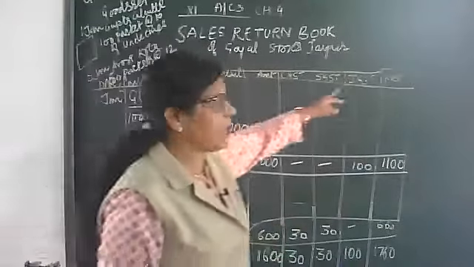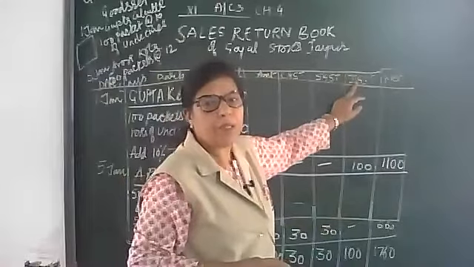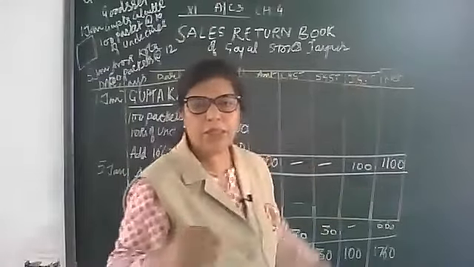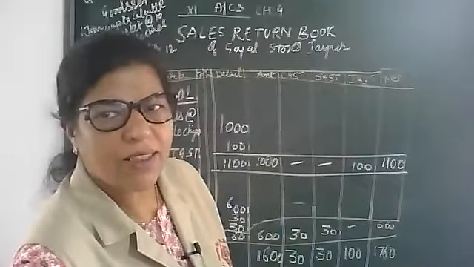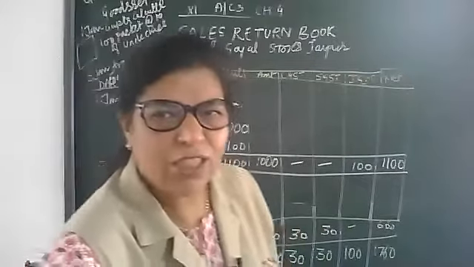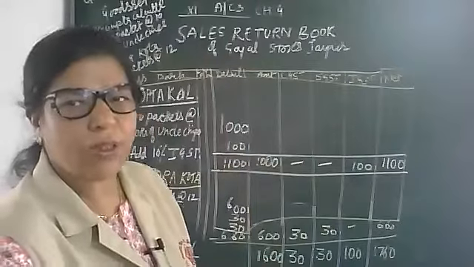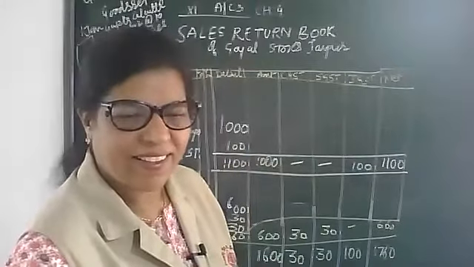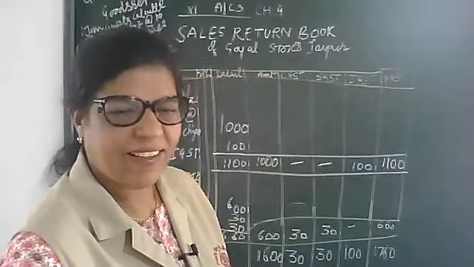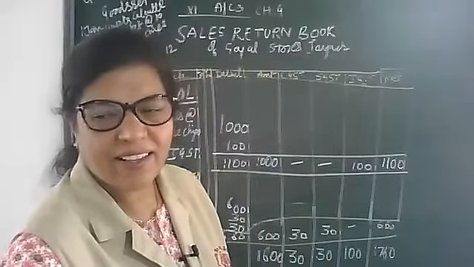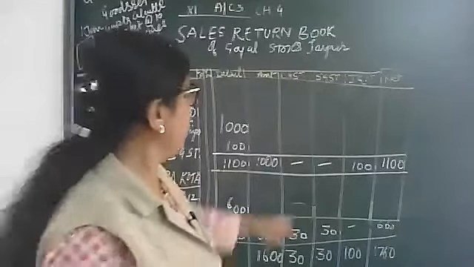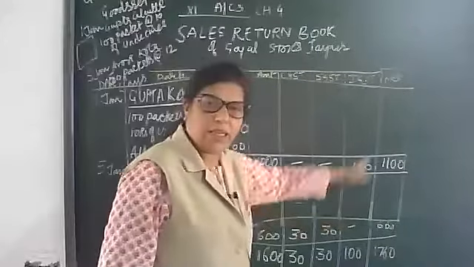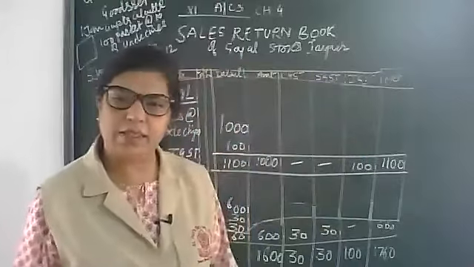Third column is IGST. What is the full form of IGST, Rabjul? Ma'am, Integrated Goods and Service Tax. Very good answer, correct, my dear. Integrated Goods and Service Tax. And then the last column is net.